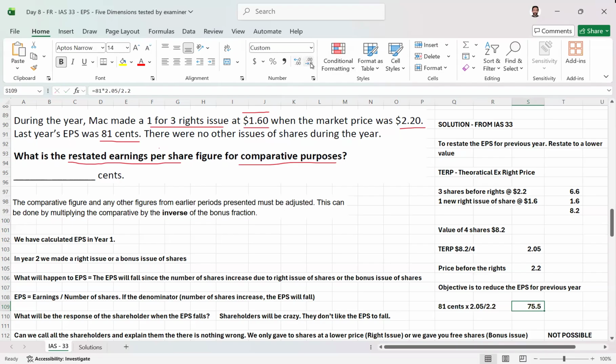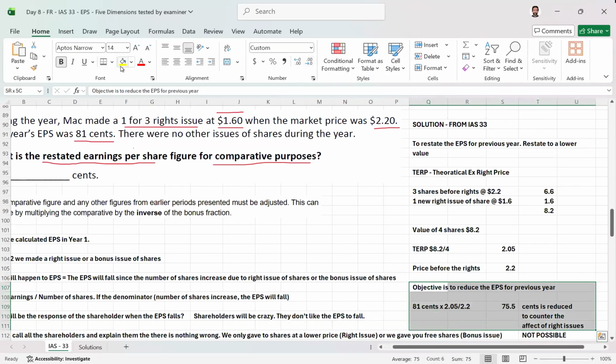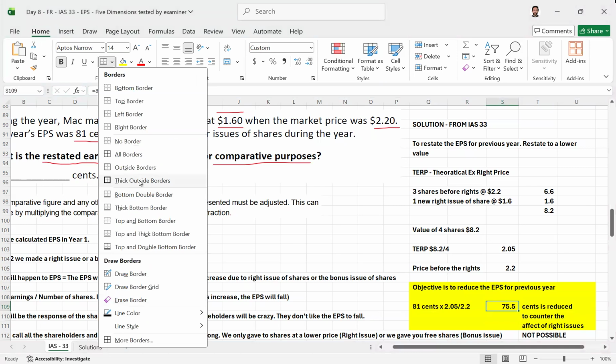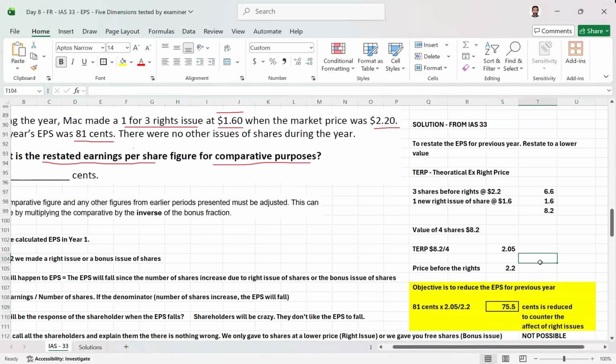So 75.5 cents is reduced to restate, reduced to counter the effect of the rights issue. I hope this makes sense. This is the main thing. If you want to put all of this in yellow, that would help you understand the answer easily. The real answer is 75.5 cents. I hope this is clear, and you know the logic now.